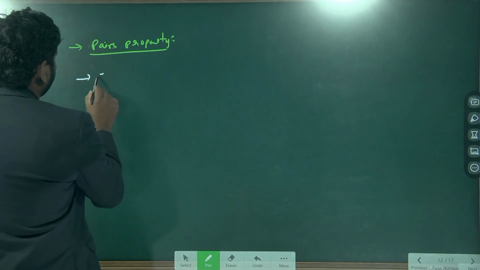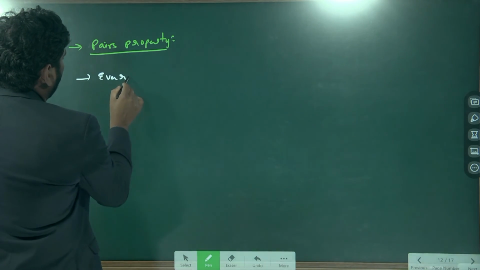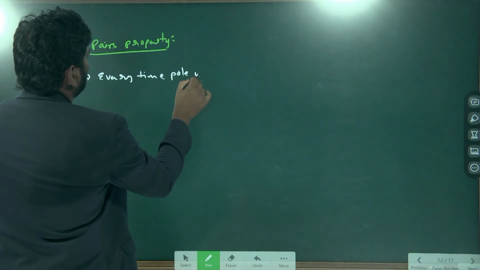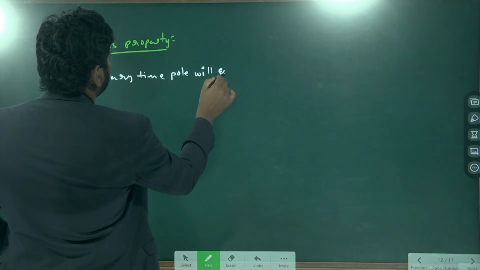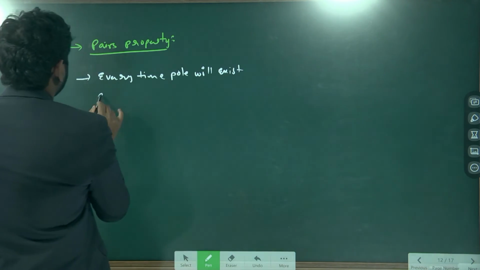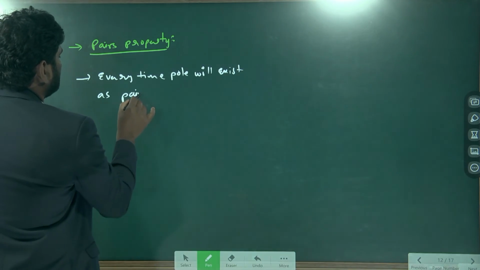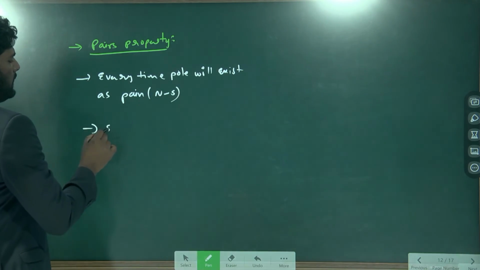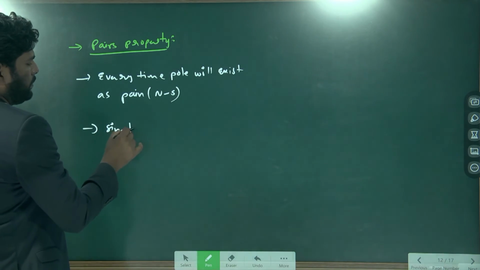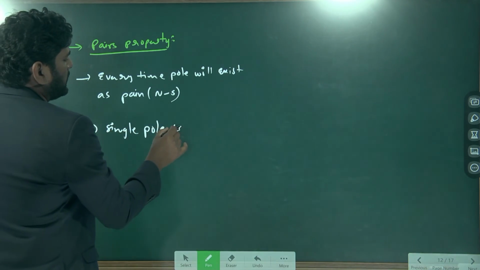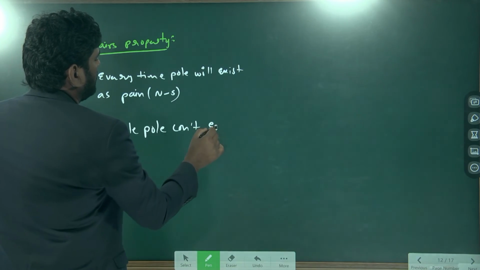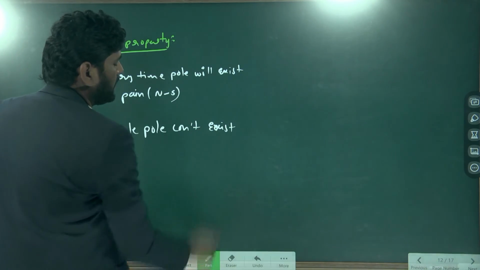Every time poles will exist as pairs, that is north and south. A single pole cannot exist.